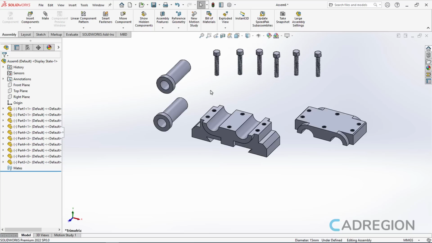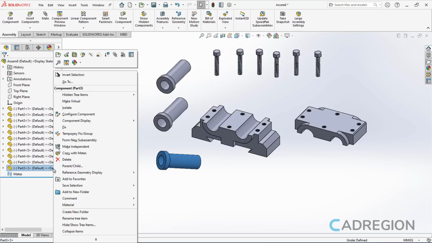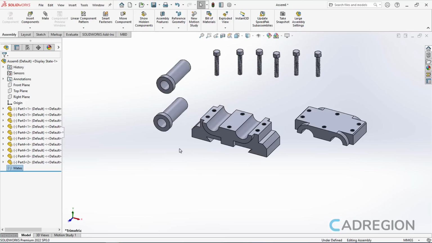At this point, I will click on the Undo button to show you another way to delete a part. Once I locate its name in the Feature Manager design tree, I will right-click on it and I will select the Delete option. So this is how you insert and remove parts from an assembly. So now you know how to insert the parts of an assembly inside an assembly document.